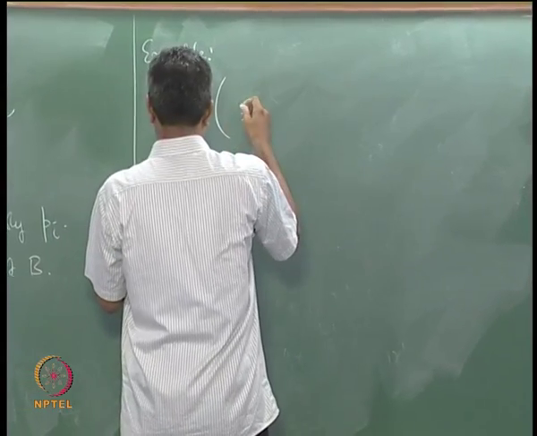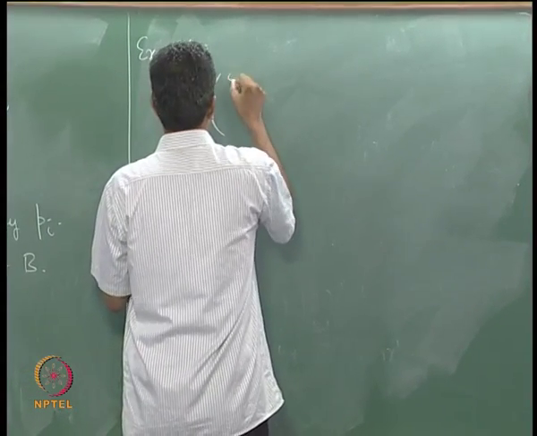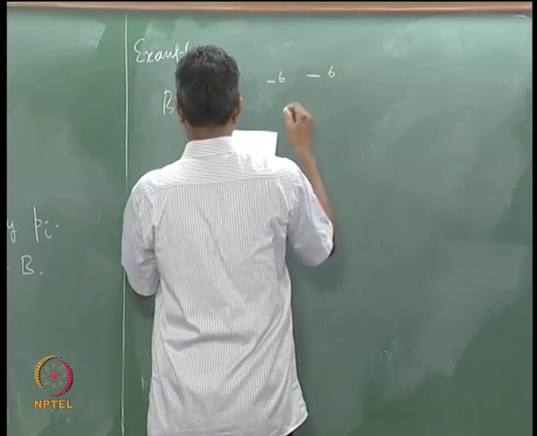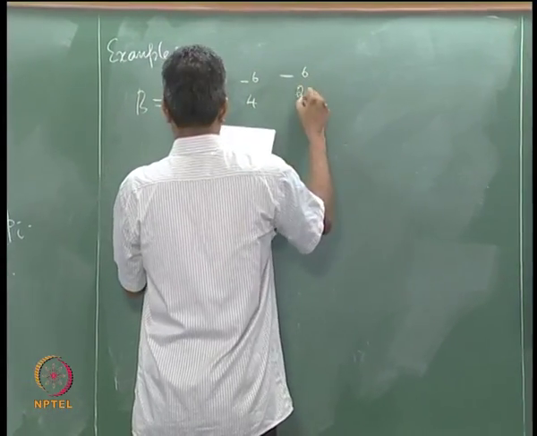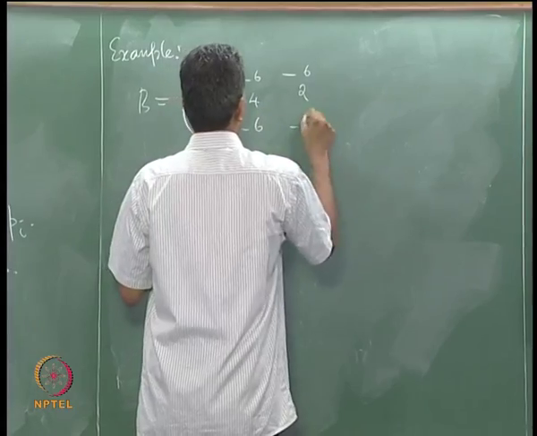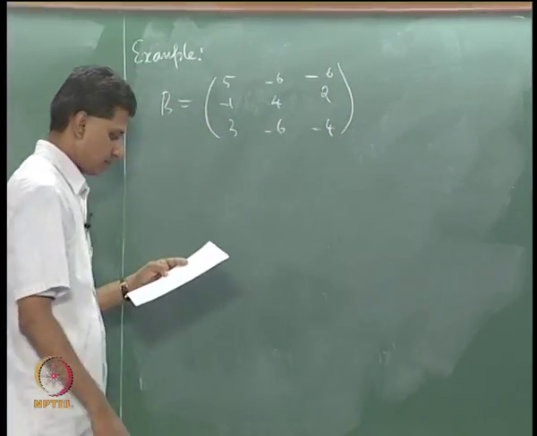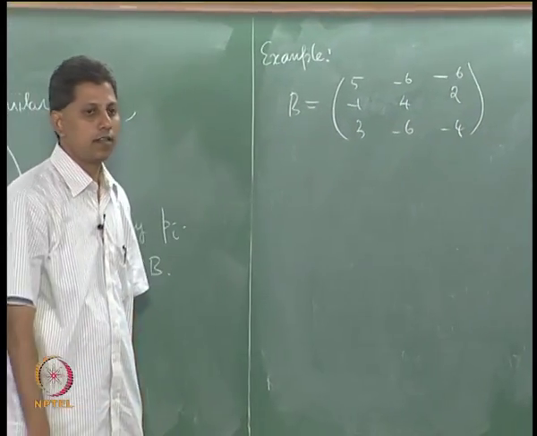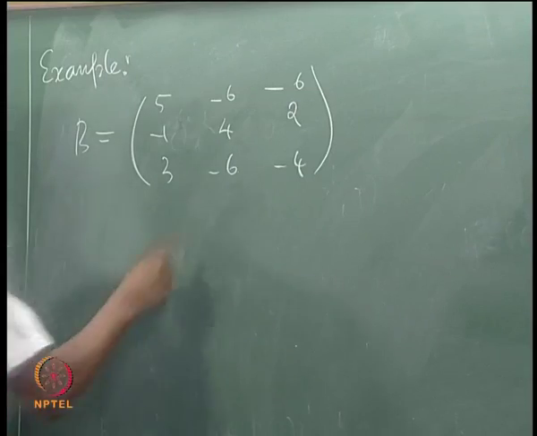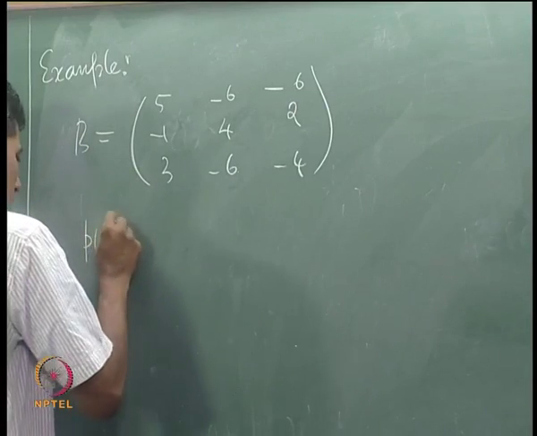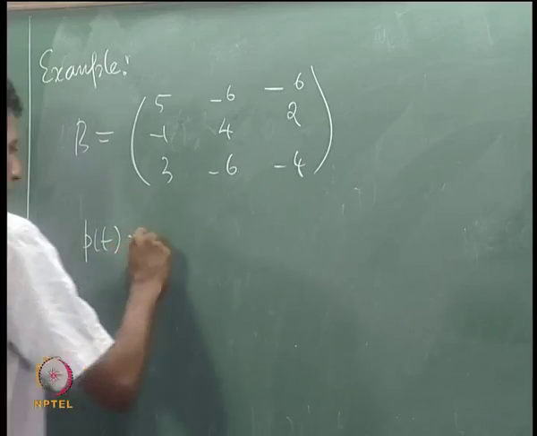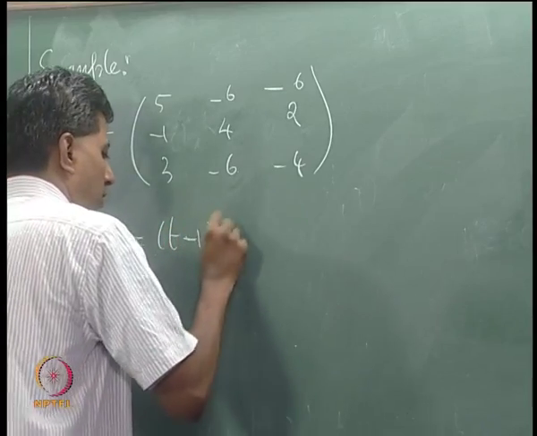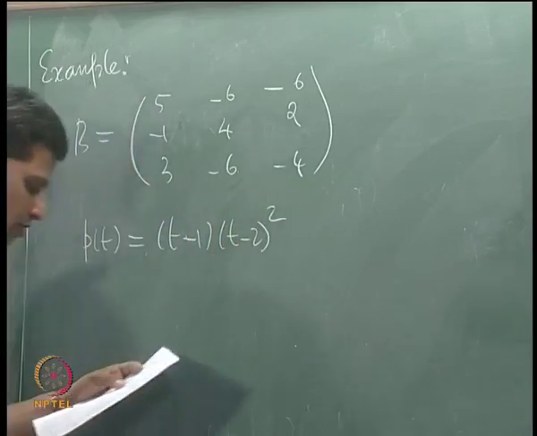B is 5 −6 −6; −1 4 2; 3 −6 −4. This matrix has the characteristic polynomial (t−1)(t−2)².